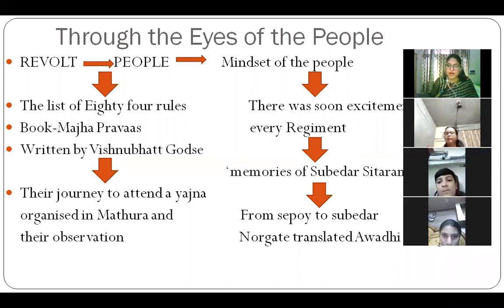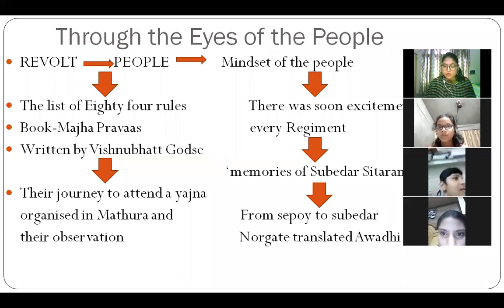Through the eyes of the people, on page number 53, open up your history book. In this paragraph, to get a glimpse of what people were thinking in those days about British rule, two examples are given. They talk about two personalities in this paragraph, source 1 and source 2.